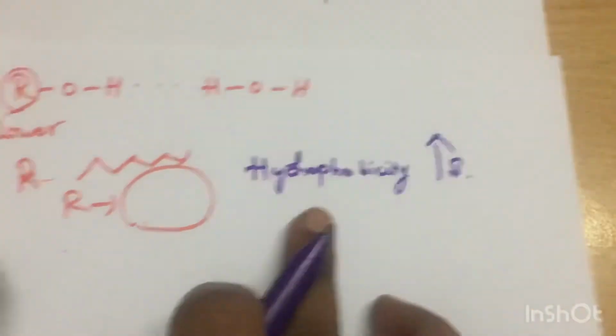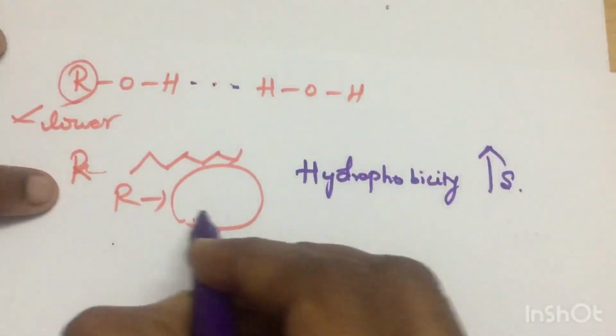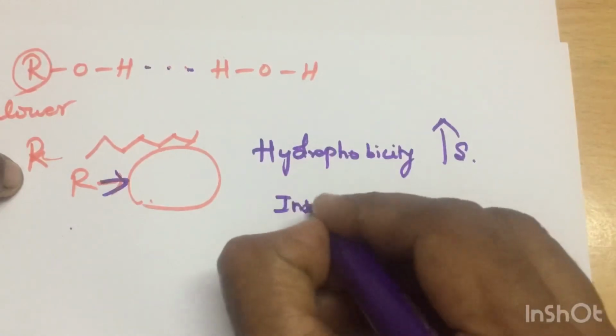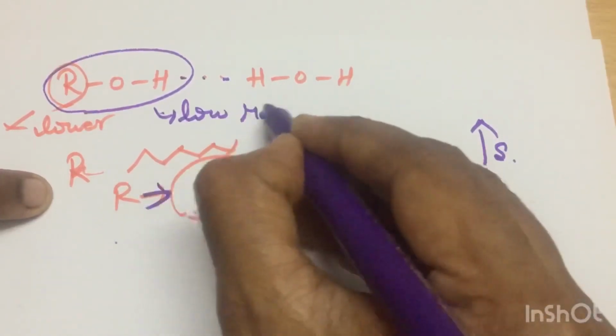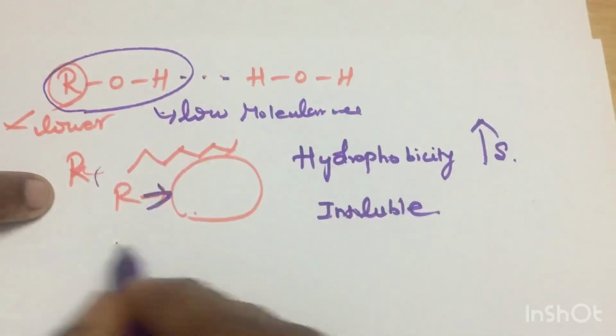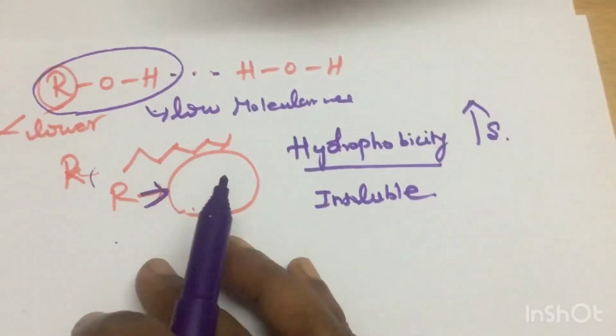So although it can form hydrogen bonding, when the alkyl group increases, hydrophobicity increases, so it becomes insoluble. So only the low molecular weight alcohols are soluble in water, and the higher ones are not soluble because the hydrophobicity increases.